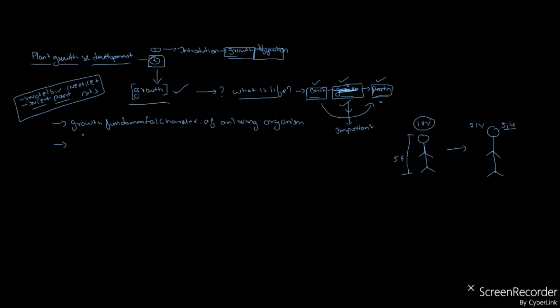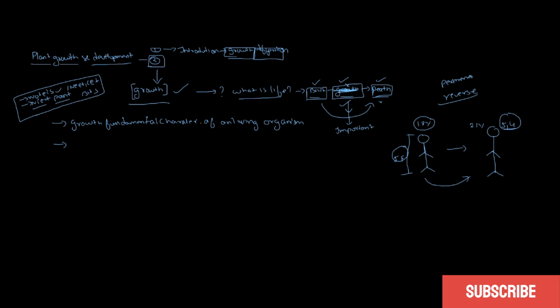Now he has done the growth, right? Can you reverse the growth? Can you reverse the 5 feet 4 inches to 5 feet? No, we cannot reverse this. Is it permanent or temporary? Permanent. If he is growing, his hands are also growing and his legs are also growing, right or not?